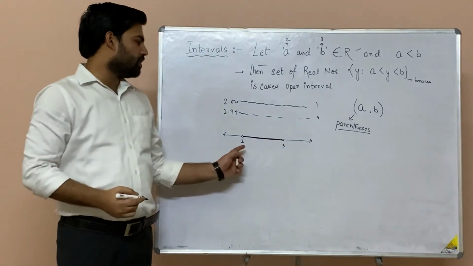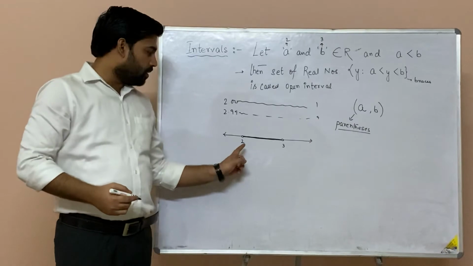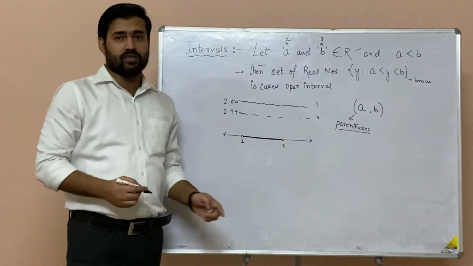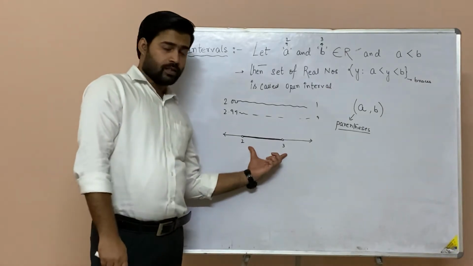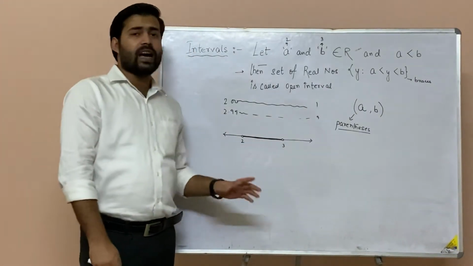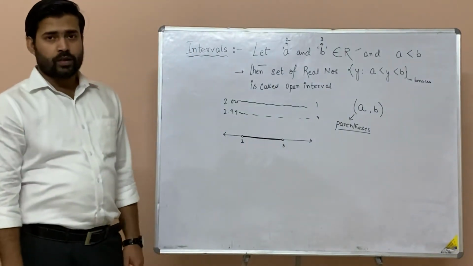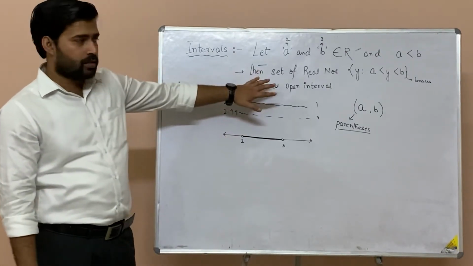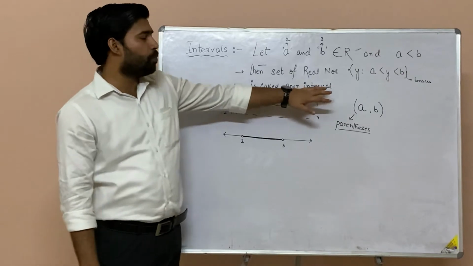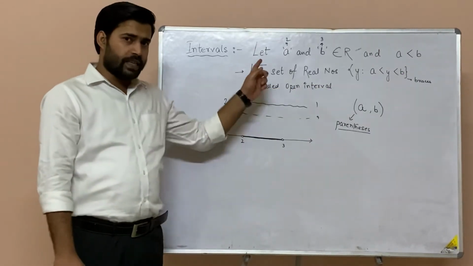This is open at 2 and open at 3. Fine. And this is an open interval. That means 2 and 3 are not included. Are you getting my point? So this is an interval. What kind of interval? Open interval. So please note it down.